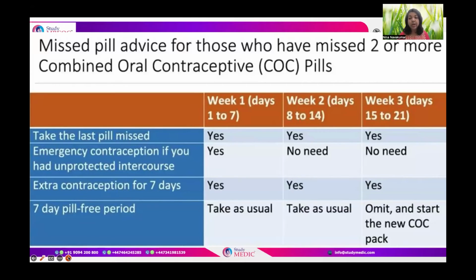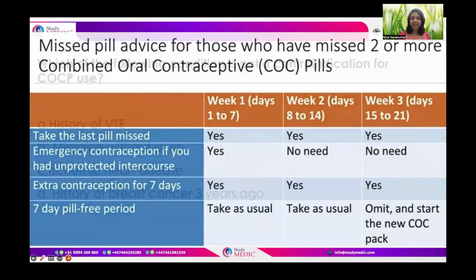And extra contraceptive precautions for the next 7 days have to be given in week 3. So whether it is in week 1, week 2, or week 3, extra contraception has to be given for 7 days, and the missed pill has to be taken when we remember it. The EC has to be given only if it is happening in week 1. So what about the 7-day pill-free period? If it is happening in week 3, we can omit it and start the new pack immediately.